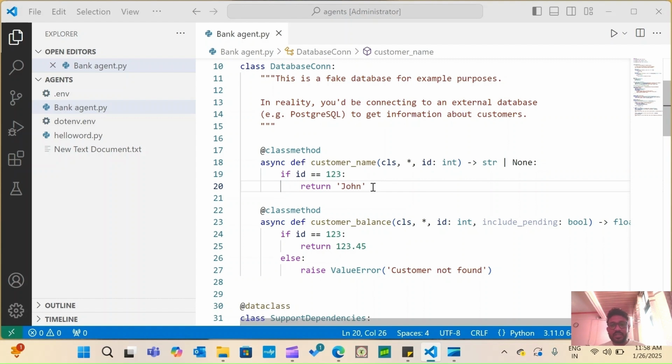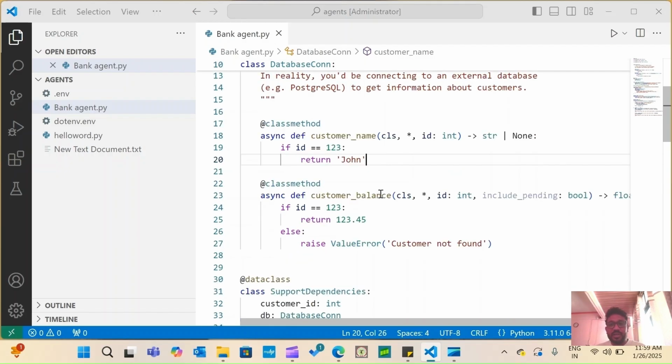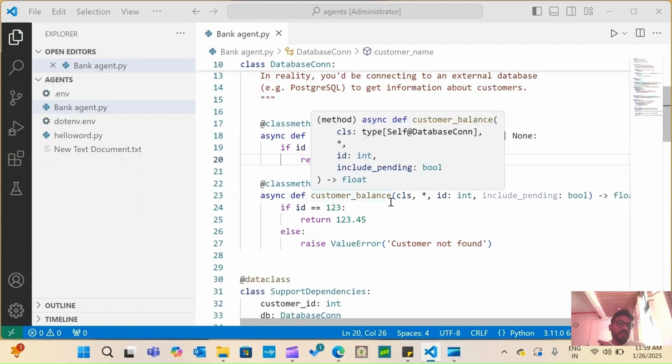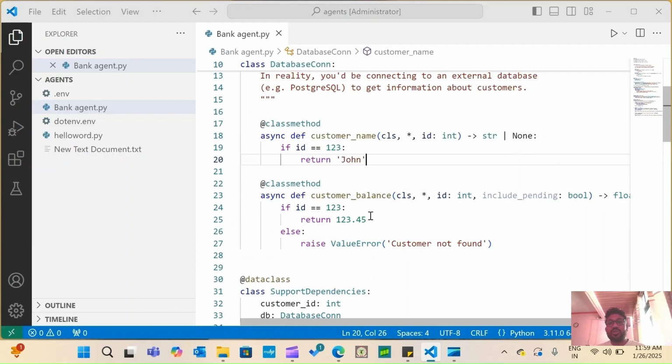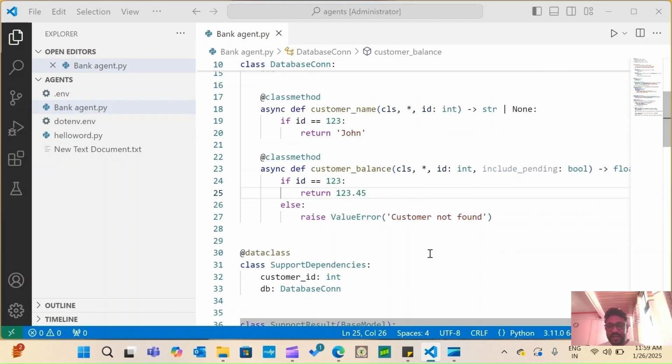When the user asks questions in a chat, the agent automatically understands who the user is and what their ID is. But this is the fake database. So I have given 123 and it returns John, connecting to the customer database. Depending on the ID, it returns the balance available in the database, which is 123.45. If the customer is not found, it gives an error: customer not found.